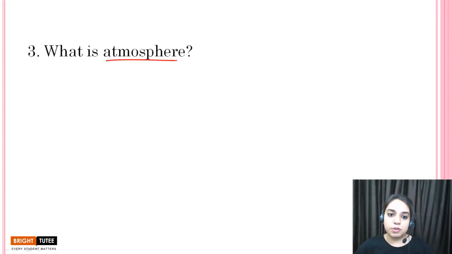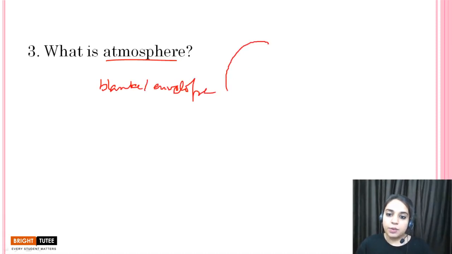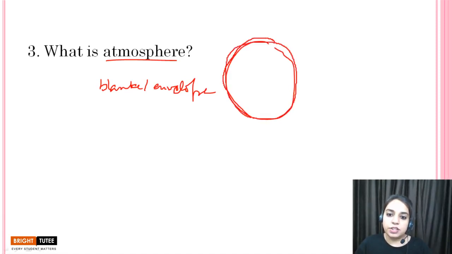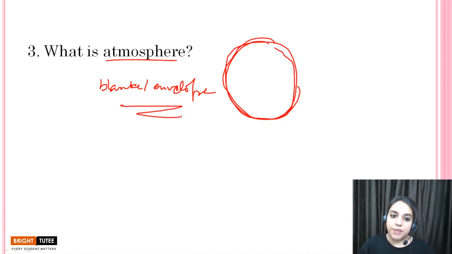What is the atmosphere? So children, the blanket or the envelope of air surrounding our earth is called the atmosphere. Okay children, the blanket of air surrounding the surface of earth is called the atmosphere, and it is a mixture of several gases, dust particles, smoke, etc. Okay, so let's move ahead to the next question.